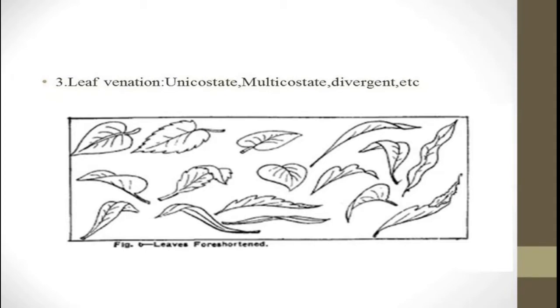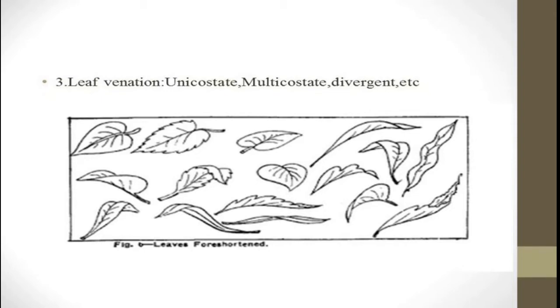Then parallel and reticulate. Here parallel and reticulate are the common terms used for many plants, and this is the characteristic feature of parallel venation and reticulate venation in dicotyledons and monocotyledons. In dicotyledonous plants, the leaf shows reticulate venation, and in the case of monocotyledonous plants, the venation is always parallel. Then leaf arrangement, that is known as phyllotaxy.